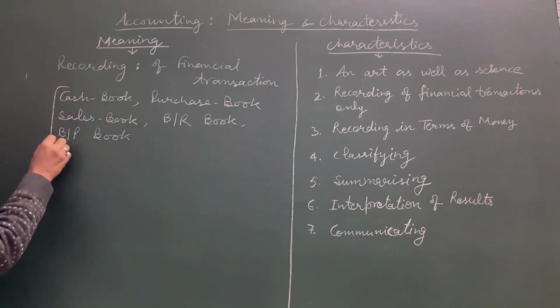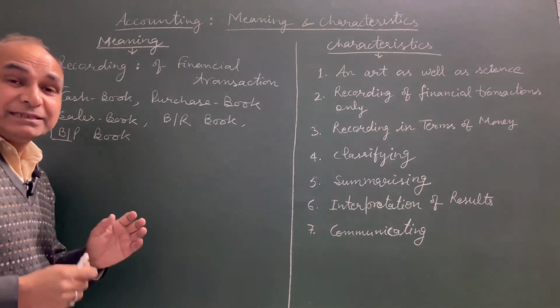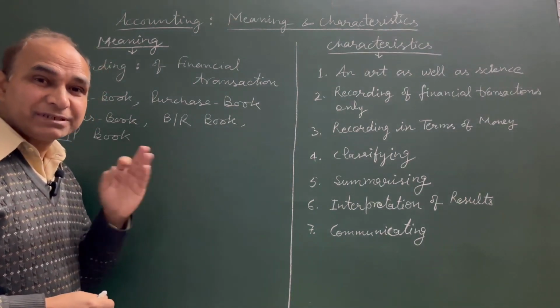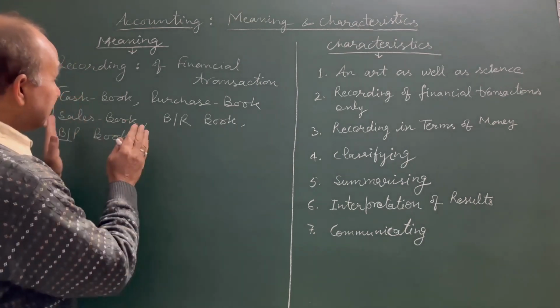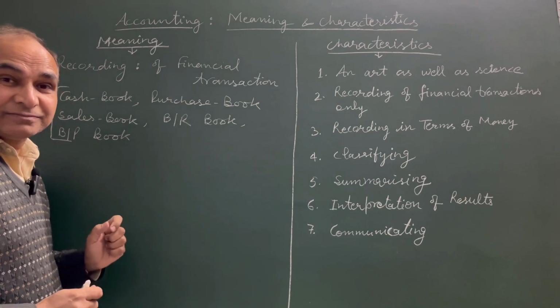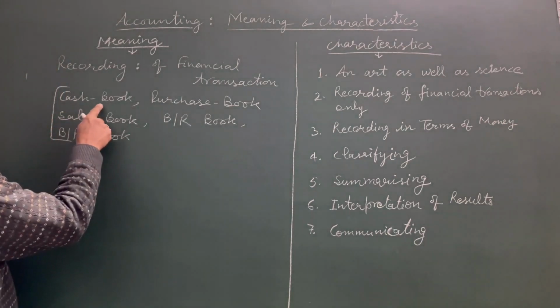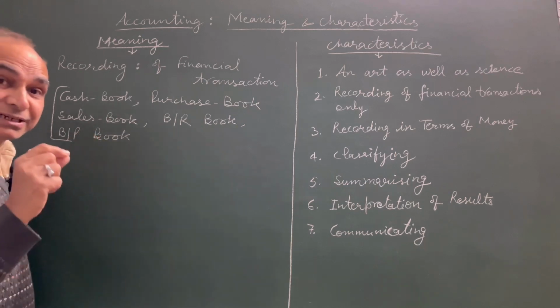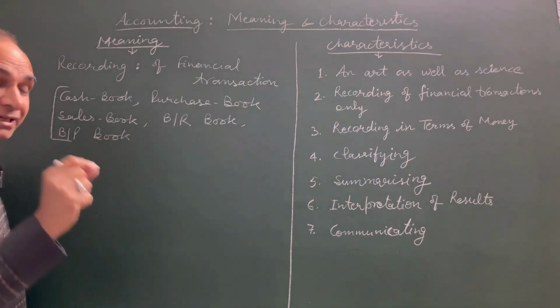Actually, the books I am mentioning here are the subsidiary books maintained by the big business houses, and these are used to record the special transactions. Like in cash book, we record only the cash transactions. In purchase and sales book, we record only the credit purchase and sale of goods.